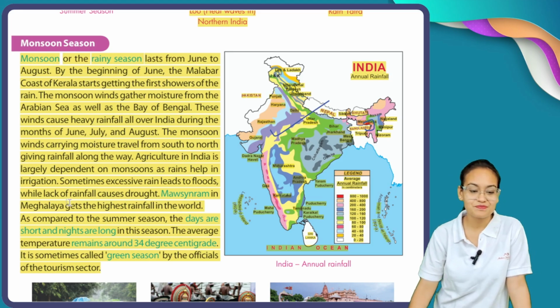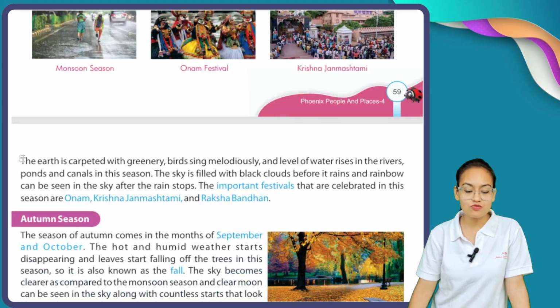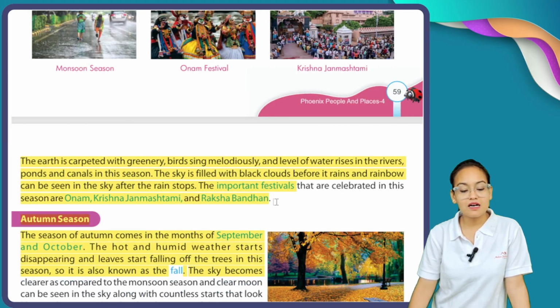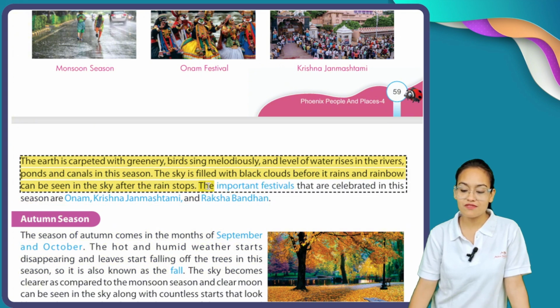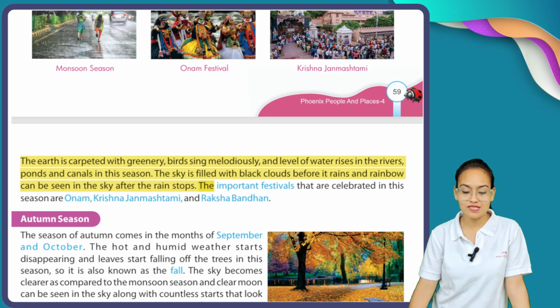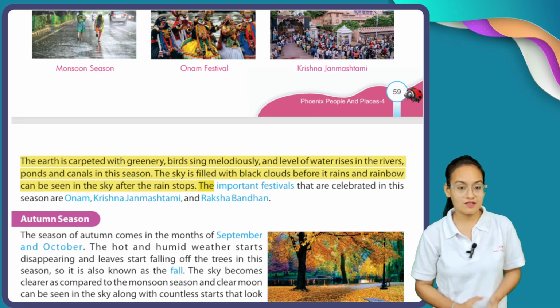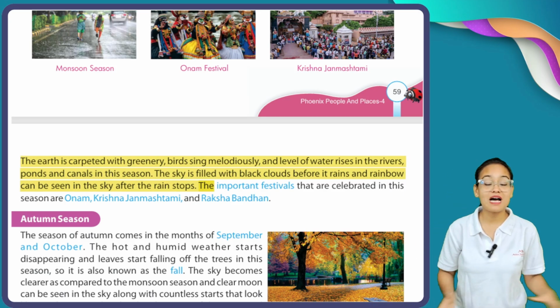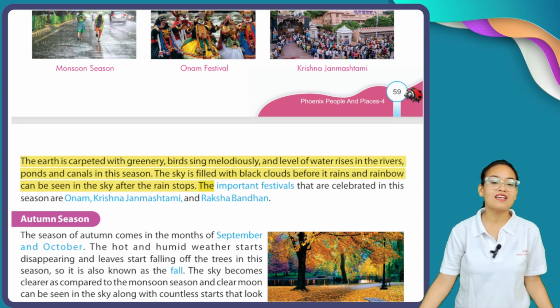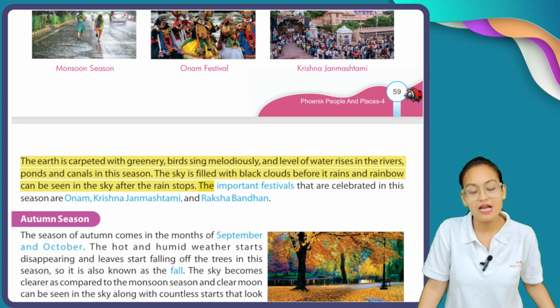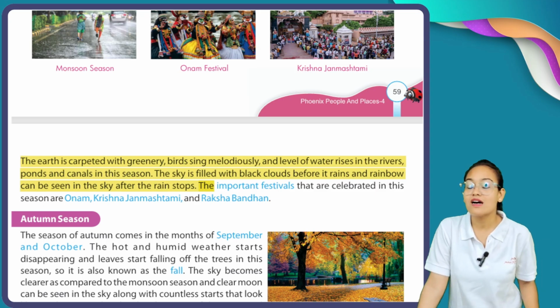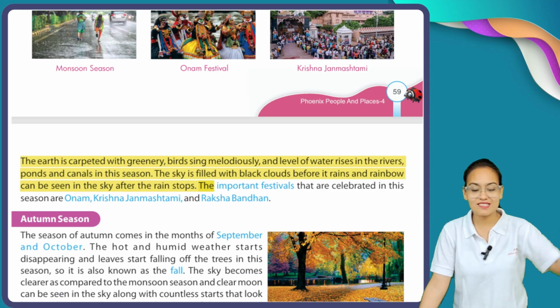Okay, so after monsoon season, the earth is covered with greenery, birds sing melodiously, and the level of water rises in the rivers. Now, my dear students, here you can see the earth during the monsoon season. Everywhere we can see greenery and only greenery. During monsoon season, the level of water in the oceans and seas rises.